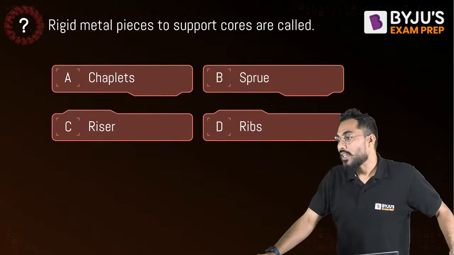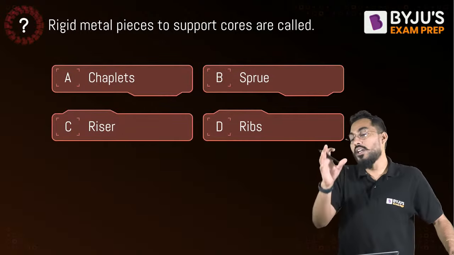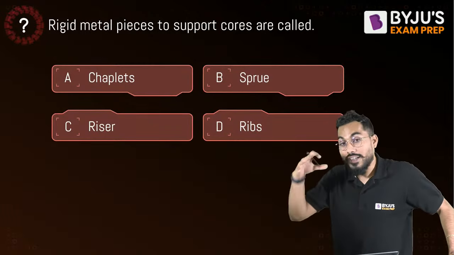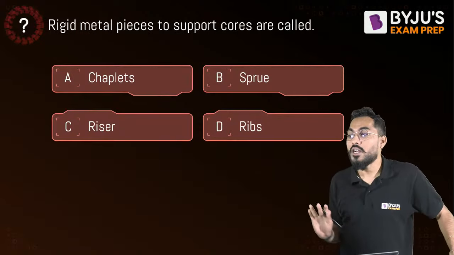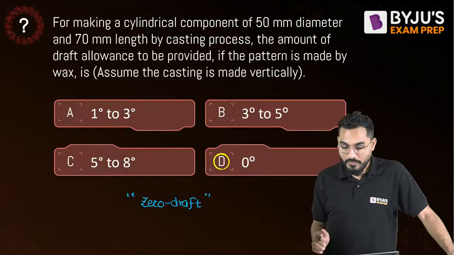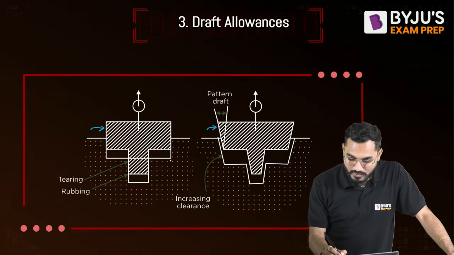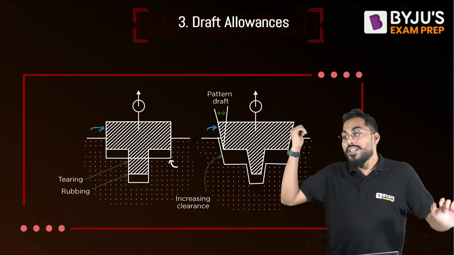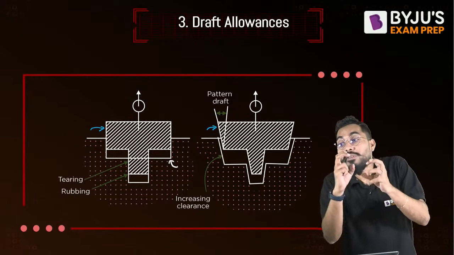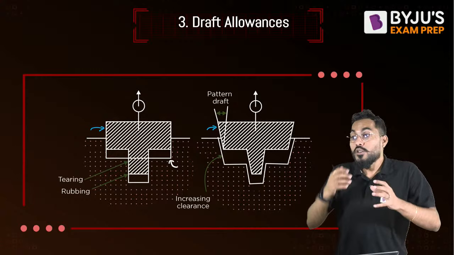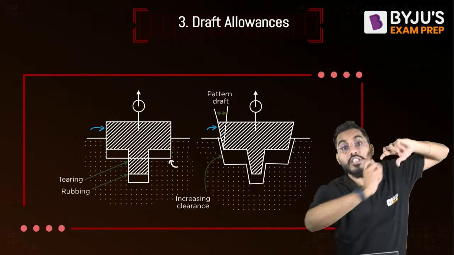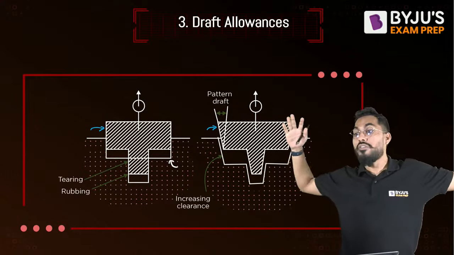What will be the answer? Padding is utilized to support that particular cavity, because what happens, corner portions cannot be manufactured very easily. What is meant by padding? Suppose this is the corner portion. So what happens during the ramming, the proper force cannot be applied to the corner portion. And therefore, there might be loose sand particles available. During the withdrawing of the pattern, those loose sand particles can be taken out, or that particle can be inserted into the liquid molten metal, and sand erosion kind of defects might be generated.